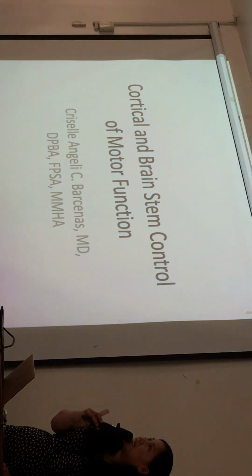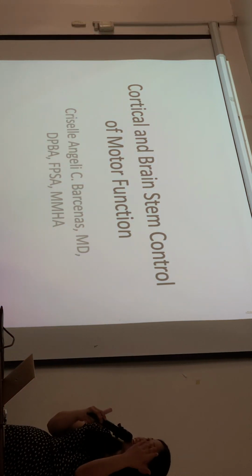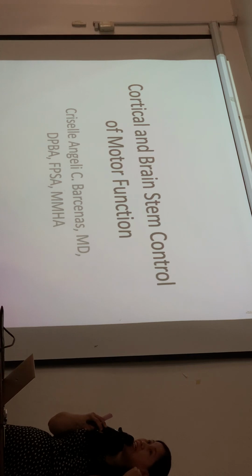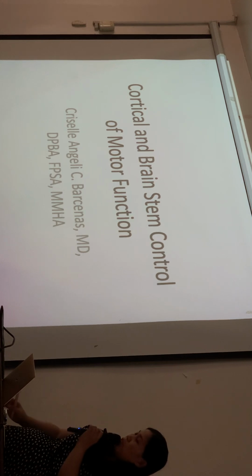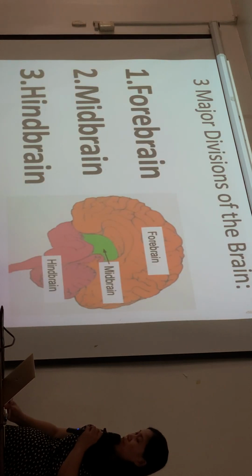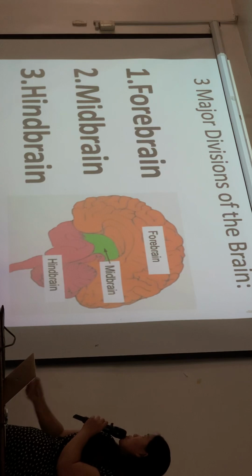Motor, the cerebral cortex, as we have previously stated, has been divided into areas, no? So that it's easy for us to know which area we are referring to. We call it the Brodmann areas of the cerebral cortex. Let's just have a review of the major divisions of the brain.